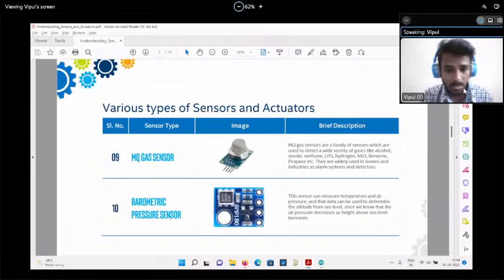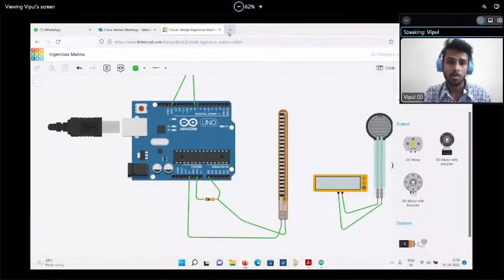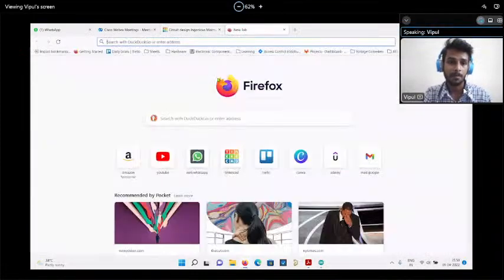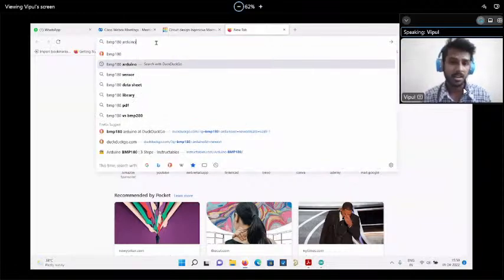Okay. So now there is another kind of sensor. Biometric sensor. We don't know whether it's an analog sensor or a digital sensor. In this case, how can we approach this sensor, how can we do the coding of this sensor? What we have to do is just go on some browser, open one tab and type that sensor, BMP 180 sensor, and type 180 Arduino.